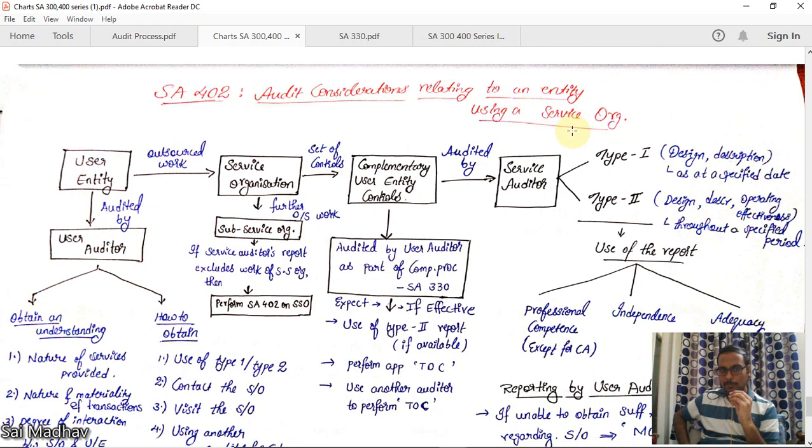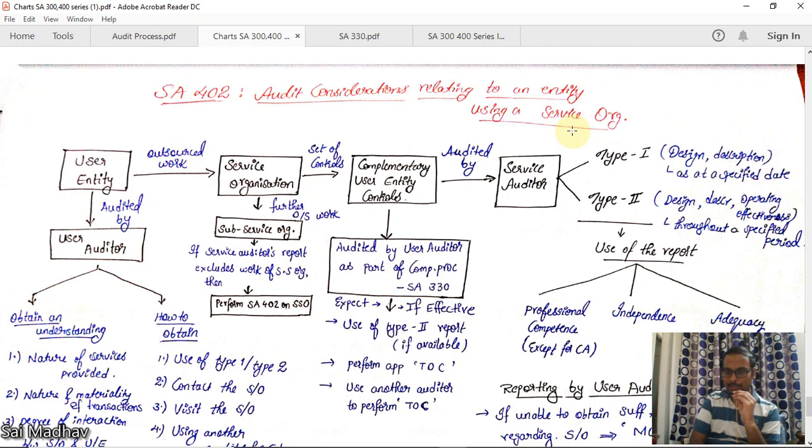See, in the recent era, what's happening is, suppose you are a manufacturing company, you are manufacturing some paper, you should also have a finance team, accounts team, for that you have to employ some huge number of employees. That is not related to your manufacturing activity. So what are the companies doing? They are outsourcing to some other companies. Okay, there are many BPOs, KPOs, etc. So they will look after all the accounting work, they will look after taxation, they will look after auditing, everything they will look. So you can focus on